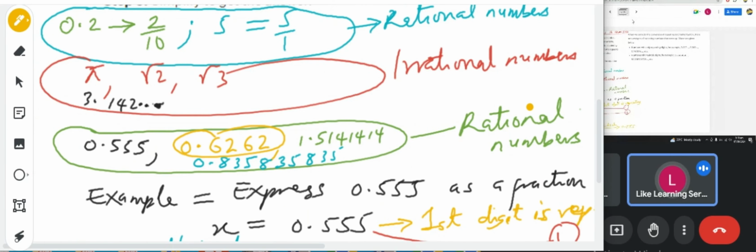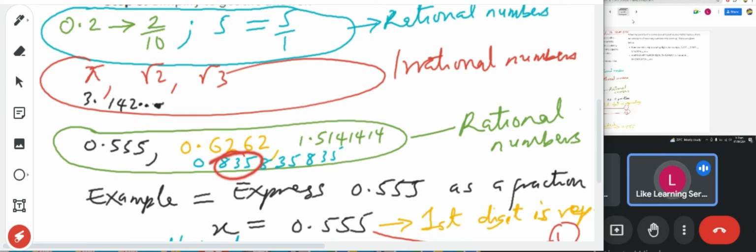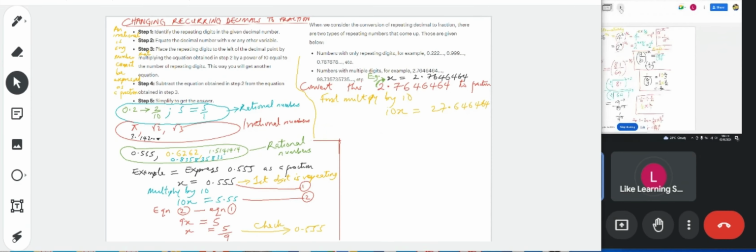All right. So like I said, when you are doing this one in yellow, what will you multiply by? You multiply by 100 because the first two digits are repeating. When you are doing this one in blue, you multiply by 1000. When you come to this one, we do it in a slightly different way, which I will explain to you.